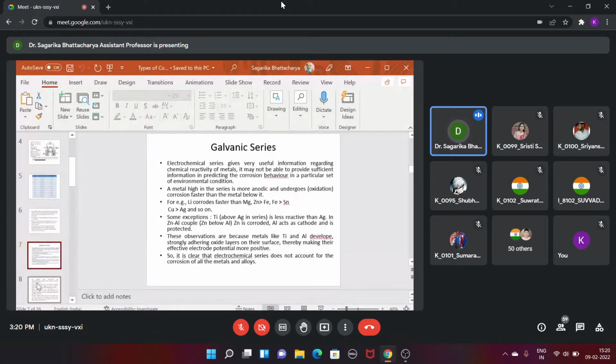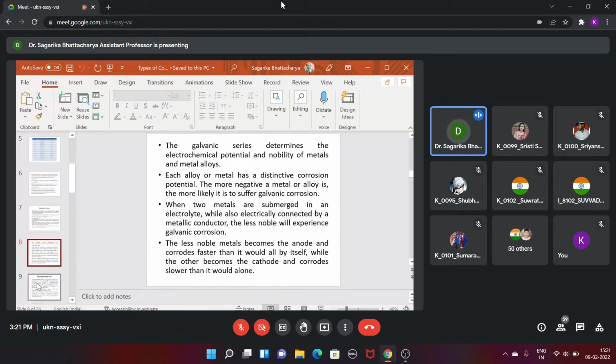A galvanic cell is the cell where the chemical energy is converted to electrical energy, okay? And the metals placed above hydrogen in the electrochemical series can replace the metal ions in solution which are below hydrogen and deposit them on the electrode, and the active metals will come into the solution. So this is the example of the galvanic cell.